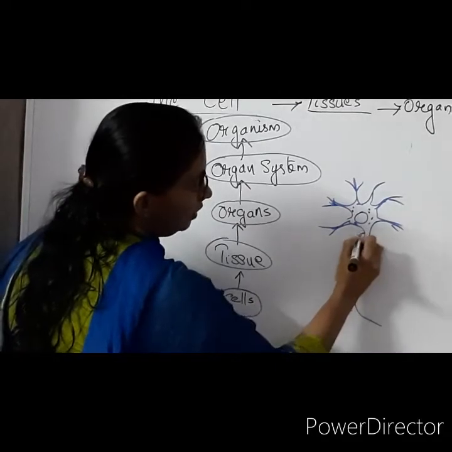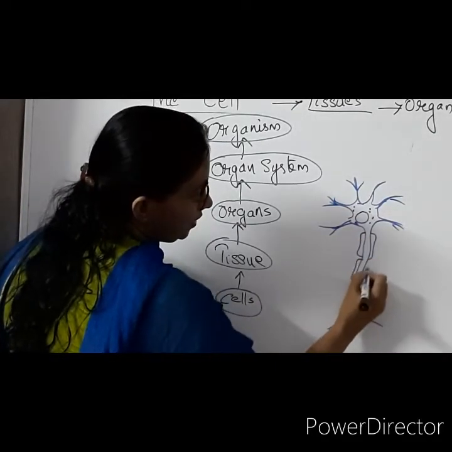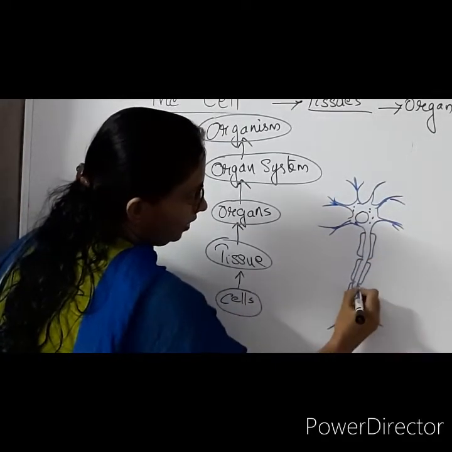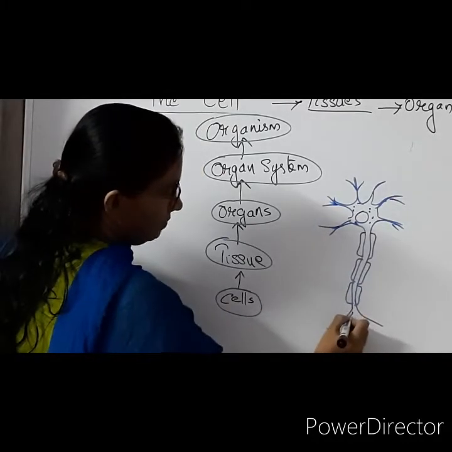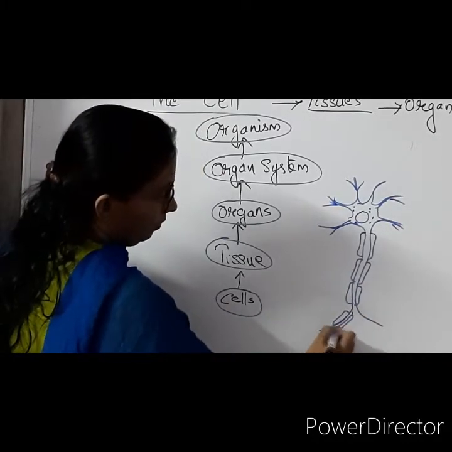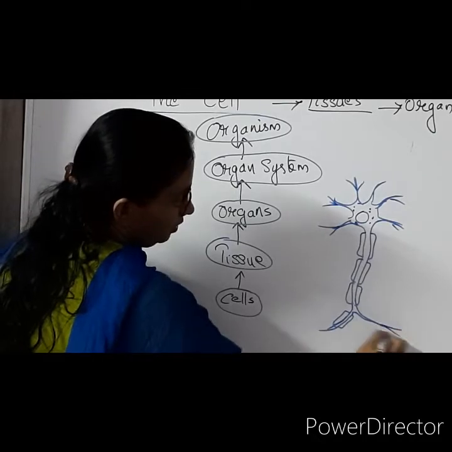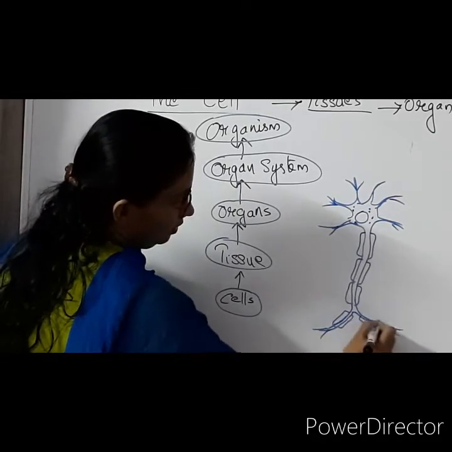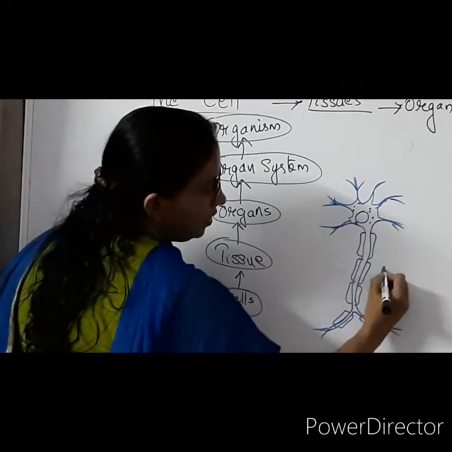Again, this is the longest. What is the function of the nerve cell? To carry impulses or to carry messages. So that is about the nerve cell. So this is a nerve cell.